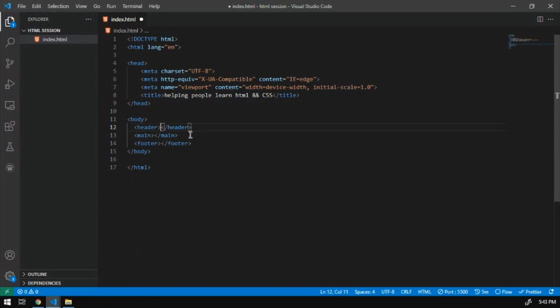And I'll write a bunch of comments in header. We add navbar and links.